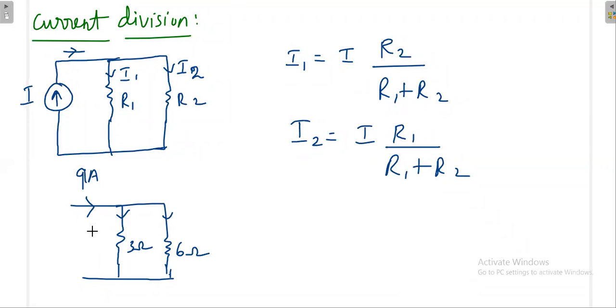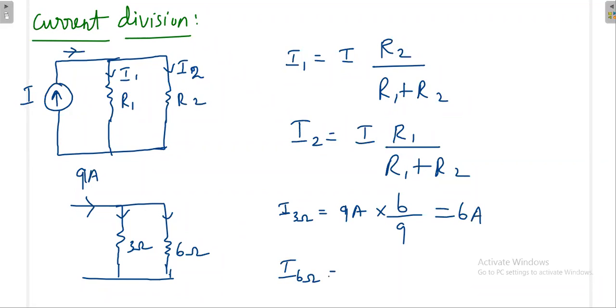First one will get more current because its resistance is less. So I through 3 ohm is equal to 9 ampere, opposite resistance is 6, divided by 9. So that will get 6 ampere.